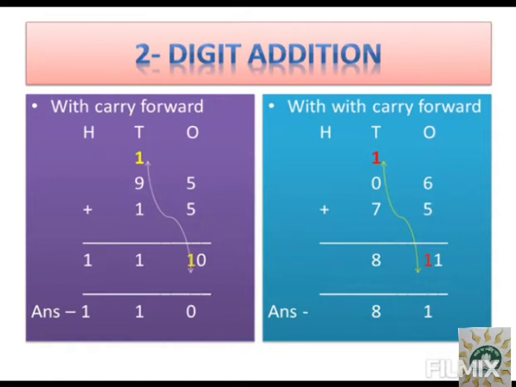2-digit addition with carry forward. Now what we will do, we will solve carry forward method sums in 2-digit numbers. So let us begin with the purple box. In the purple box you have 95 and 15. So let us start solving from the ones place. 5 plus 5 is how much?